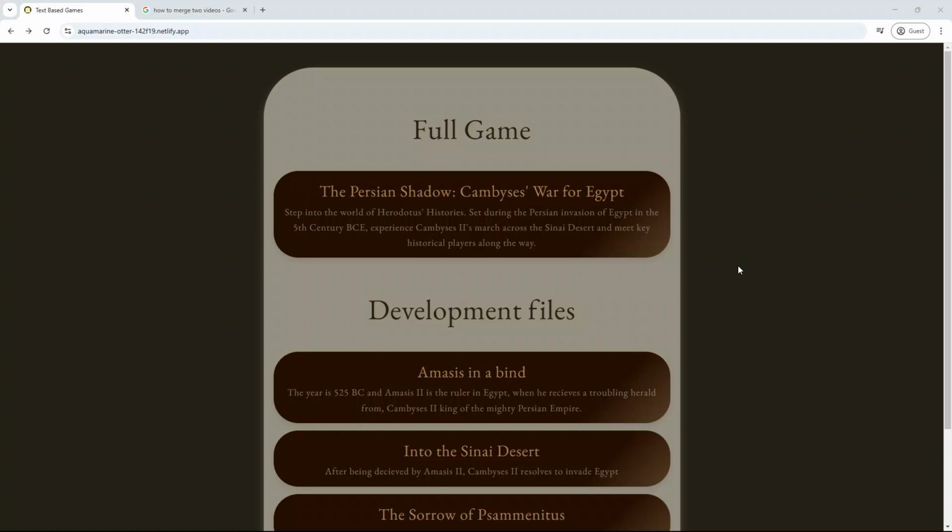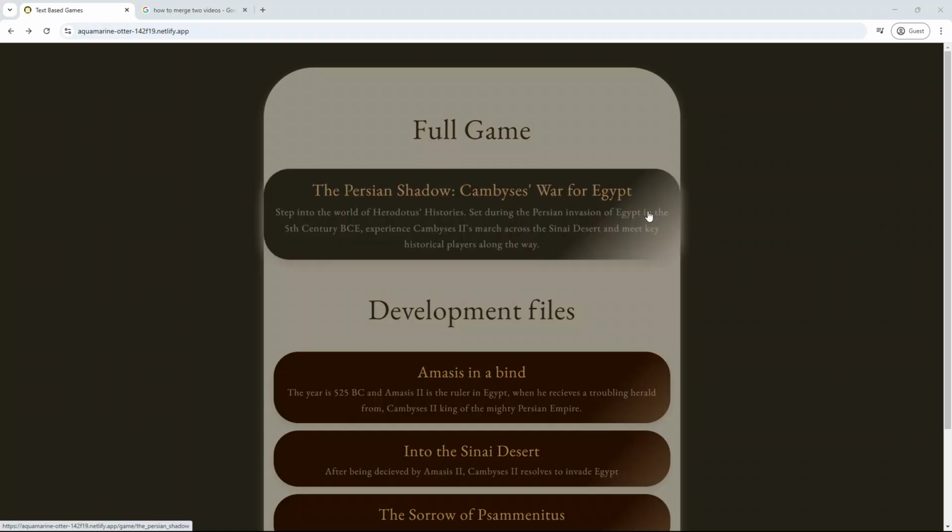We created multiple playable options for this game, and we will take a guided playthrough of our game, making the historical choices by ourselves. This is a game called the Persian Shadow, from the Histories by Herodotus. In this game, the player assumes the role of some of the key historical figures encountered by the Persian king Cambyses II during his invasion of Egypt, then ruled by the Egyptian pharaoh Amyses II.